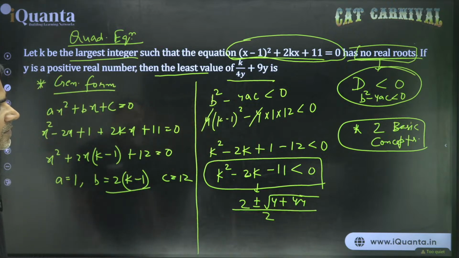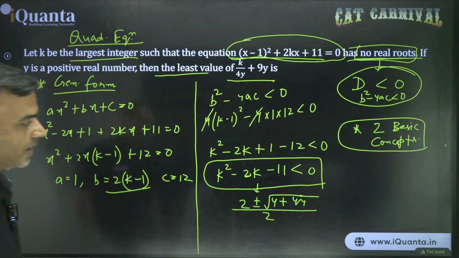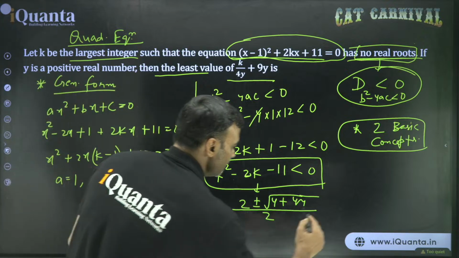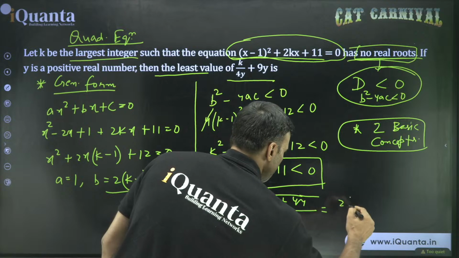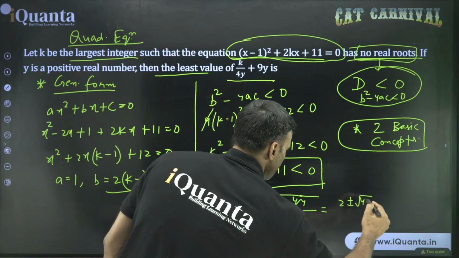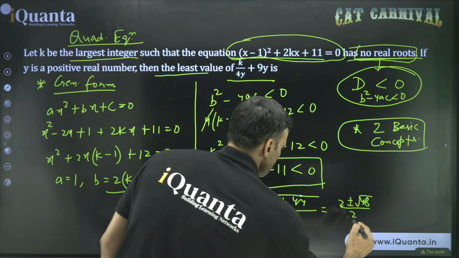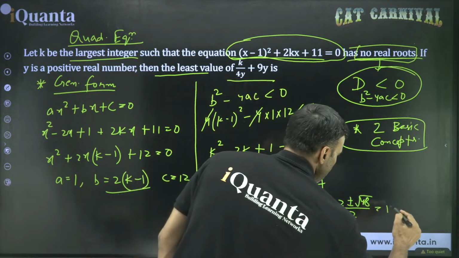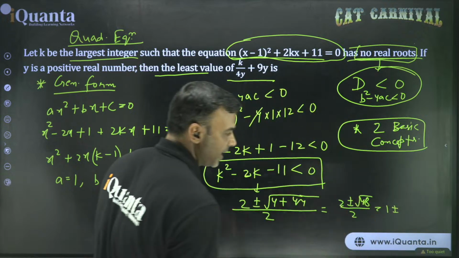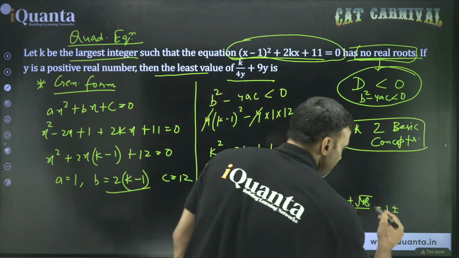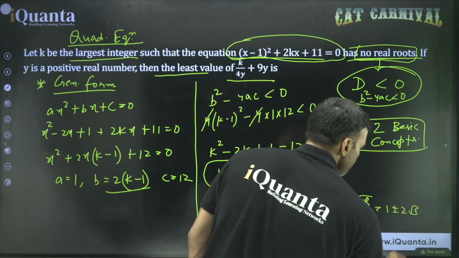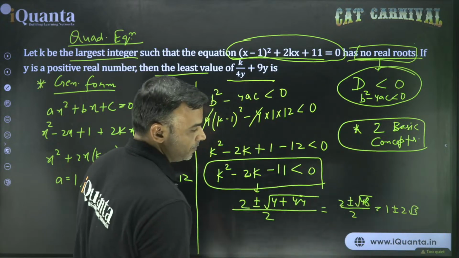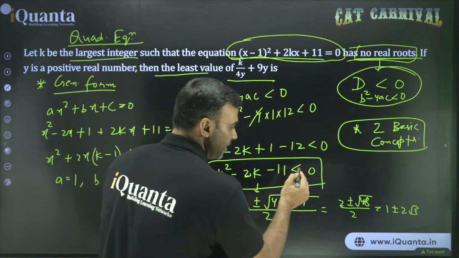So 2 plus minus root of 48 by 2. Simplifying this, you will get 1 plus minus. Now root of 48 is how much? 16 into 3, so 4 root 3 by 2, that is 2 root 3. This means here we have a less than sign.